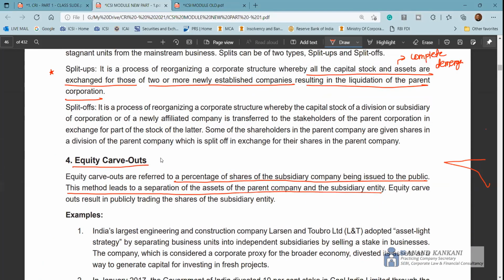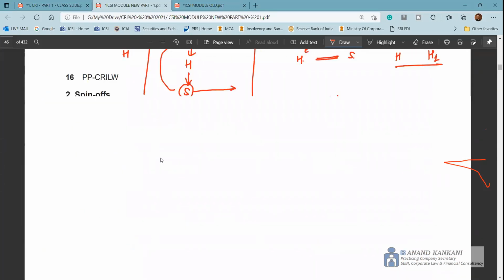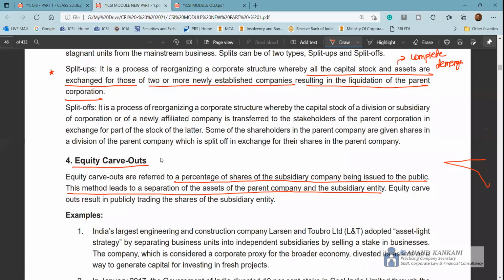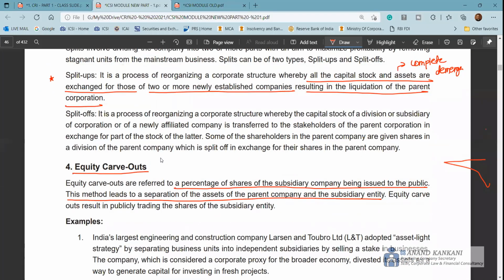Equity carve out is basically your demerger along with the public issue. So here again, a percentage of the subsidiary company is issued to the public. So in both the cases, these are the different types of demerger. Equity carve out is only for the new syllabus.